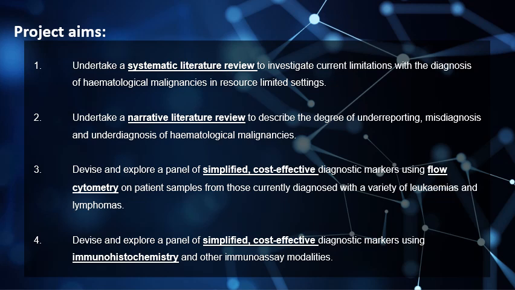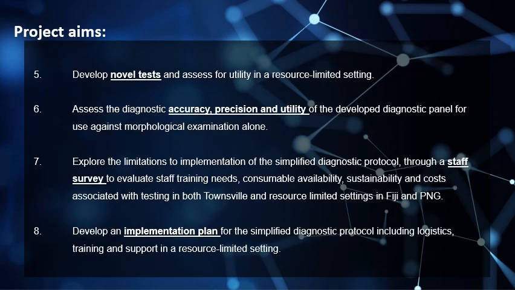The fourth step would be to devise and explore a panel of simplified, cost-effective immunohistochemistry markers. On to developing some novel tests. Once we have a library of samples that we can test these things on, then we can assess the diagnostic accuracy and precision of these tests compared to gold standard testing, and then we can assess them for the utility in a resource limited setting such as ease of use and cost of test.